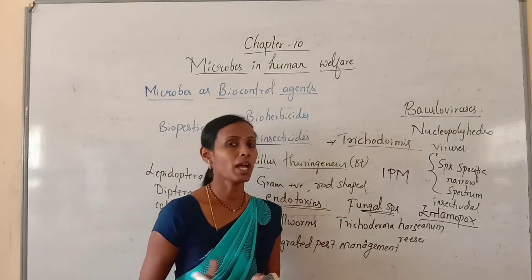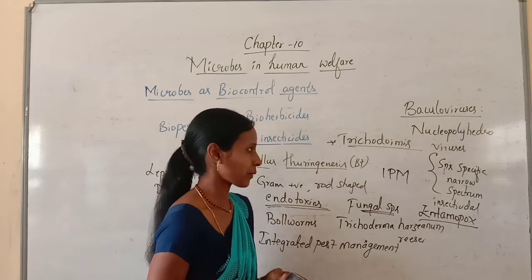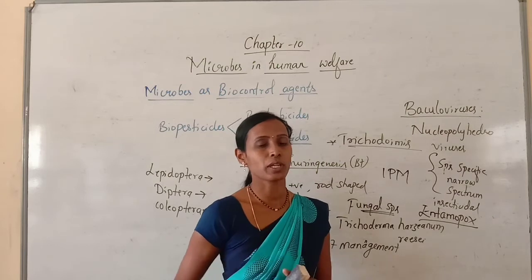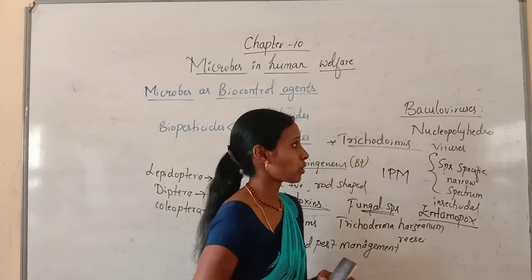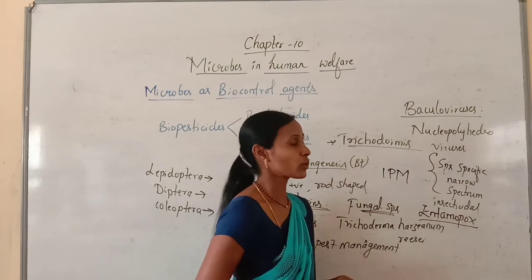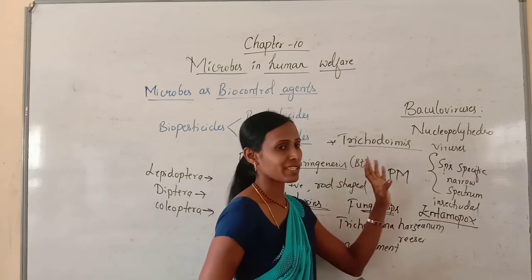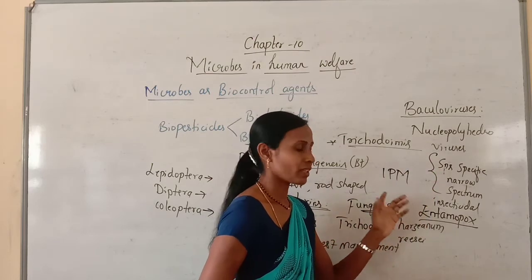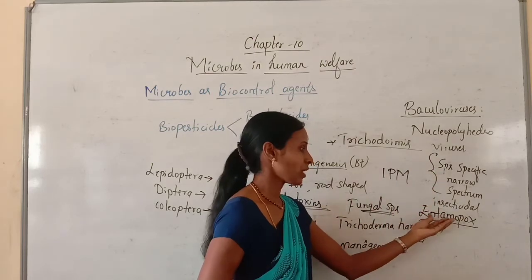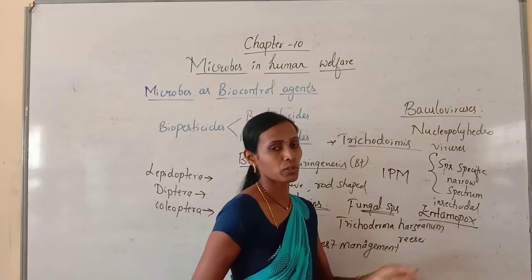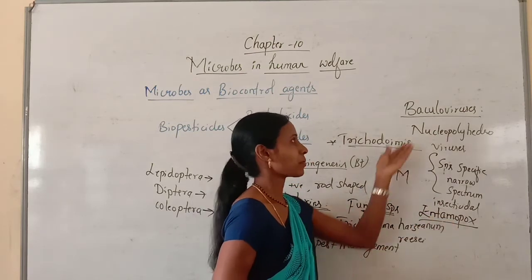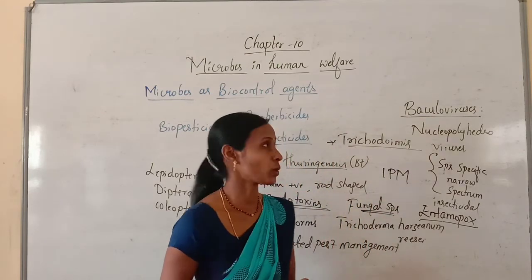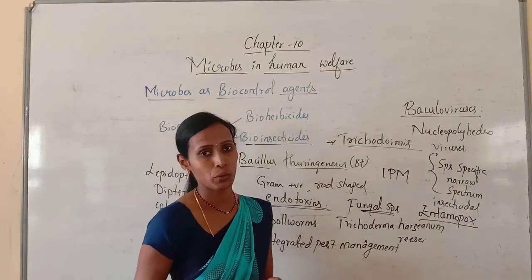By using Trichoderma, many crop plants are protected. And baculoviruses are the pathogenic viruses which are used to kill many insects and other arthropods. They belong to the genus Nucleopolyhedrovirus. These are excellent organisms because of these properties, and the advantages are very important. The entomopox virus is also used to control the grasshopper, and it plays a very important role in integrated pest management. That completes the topic microbes as biocontrol agents.